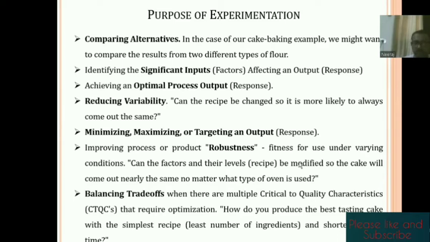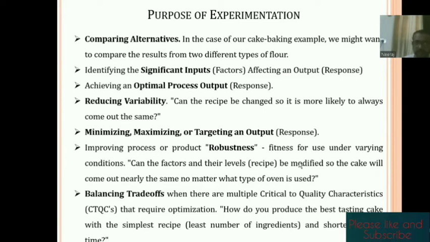As a mechanical engineer, in an experiment, if we want to increase the production rate, that is maximizing. If we want to reduce the dimensional deviation, reduce the residual stresses in an object, or reduce the surface roughness, that is minimizing.